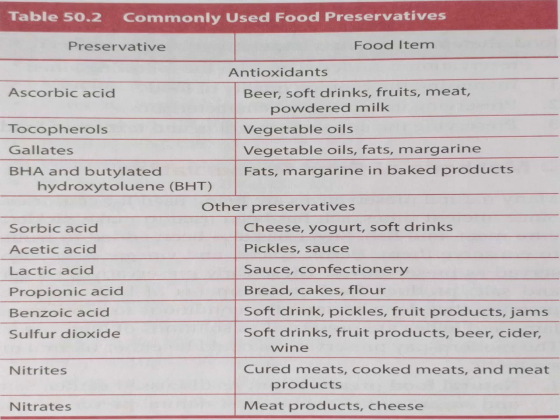Ascorbic acid could be used in beer, soft drinks, and fruits. Tocopherols could be used in vegetable oils. Then sorbic acid, acetic acid, lactic acid, propionic acid, benzoic acid, sulfur dioxide, nitrites and nitrates could again be used to preserve the different food articles given here.